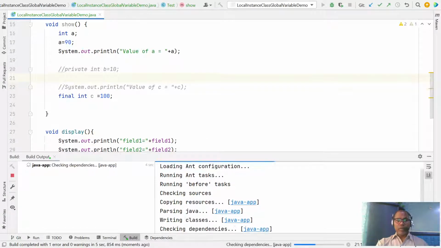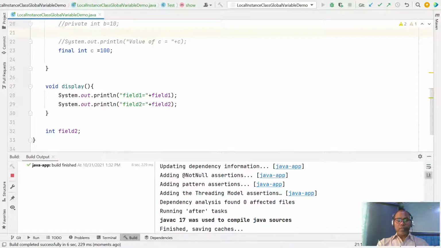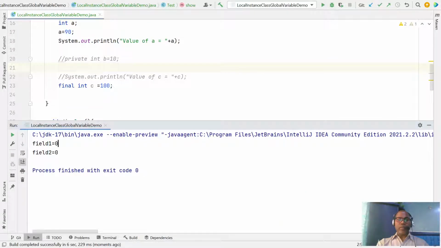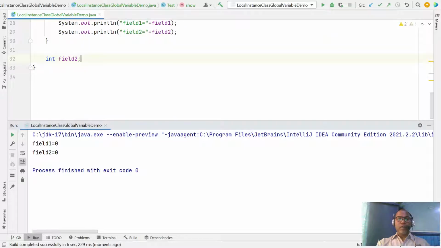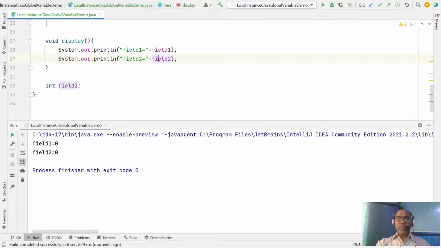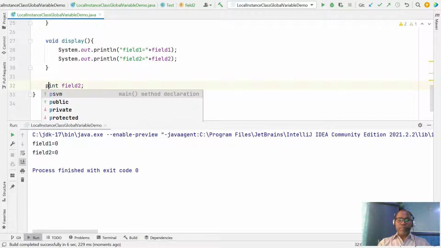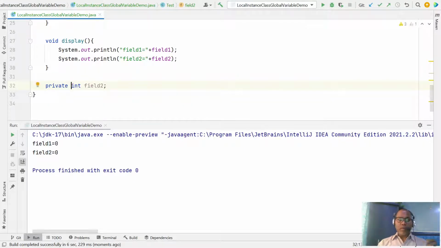So in the case of instance variables, all the instance variables are assigned by default with the default value, integer with 0, right? So this is the instance variable. Here you can make it private or public or protected, anything is allowed.